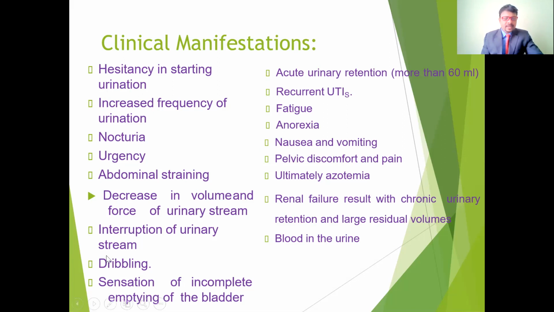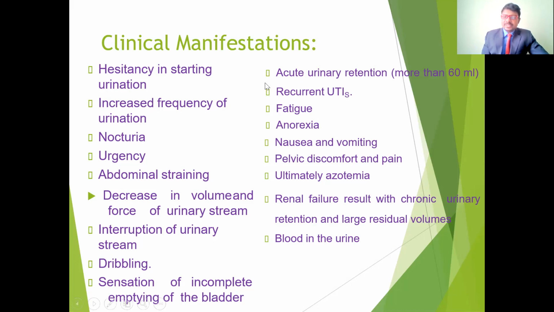And the next one is the interruption of the urinary stream. It means there may be interruptions while voiding the urine. Dripping also, because of the obstruction, it may give drips. So they feel the sensation of incomplete emptying of the bladder. Always when they go for voiding, because of the obstruction they have to put more pressure. If they put more pressure, there may be a chance of rupture of the muscles. It may lead to hematuria, or blood in the urine. Sometimes he is unable to pass the urine completely, so the patient always complains about incomplete emptying.